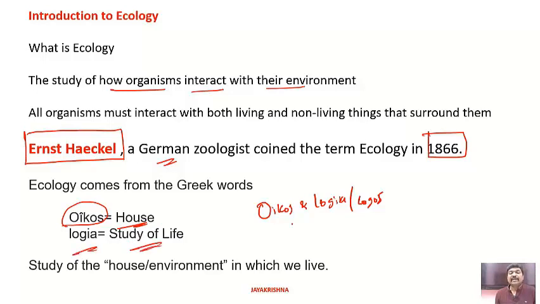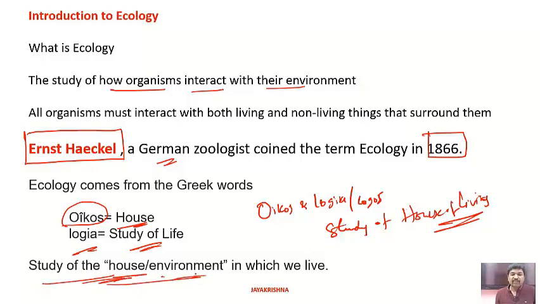Logos means study. Nothing but the study of the house of living. The study of the house, or the study of the environment in which we live, is called ecology.